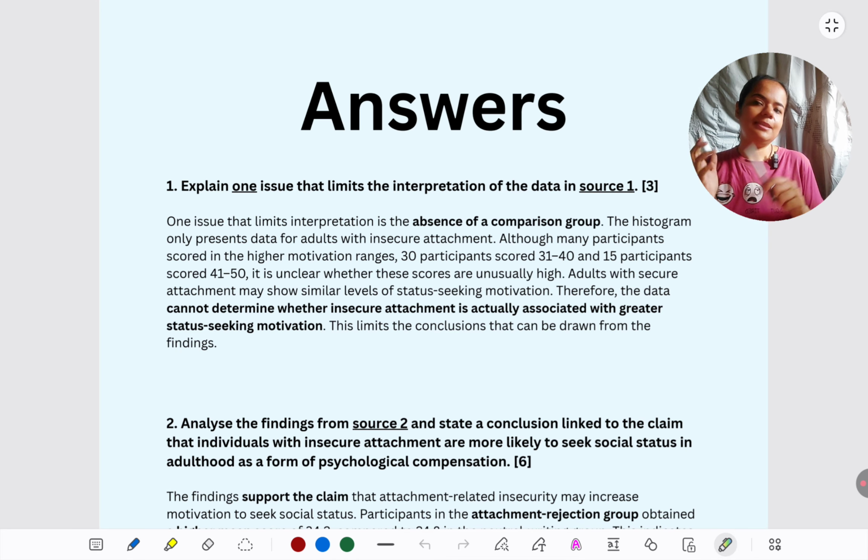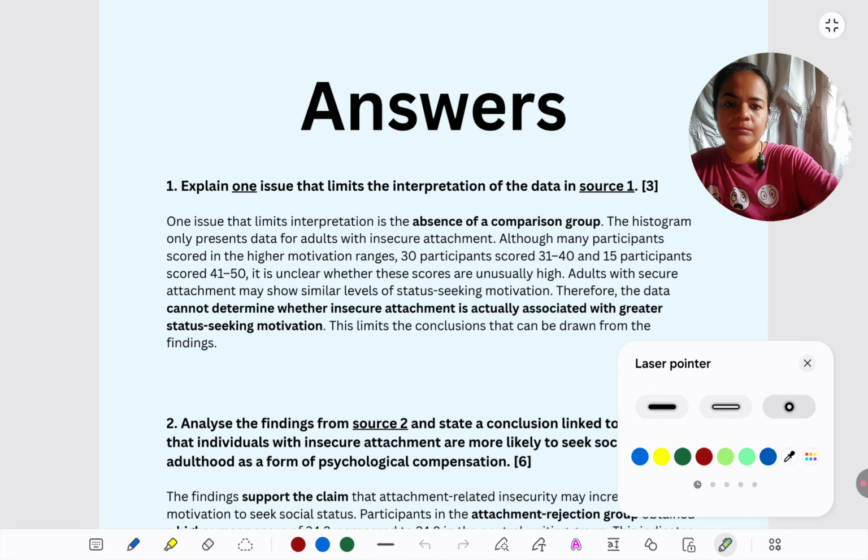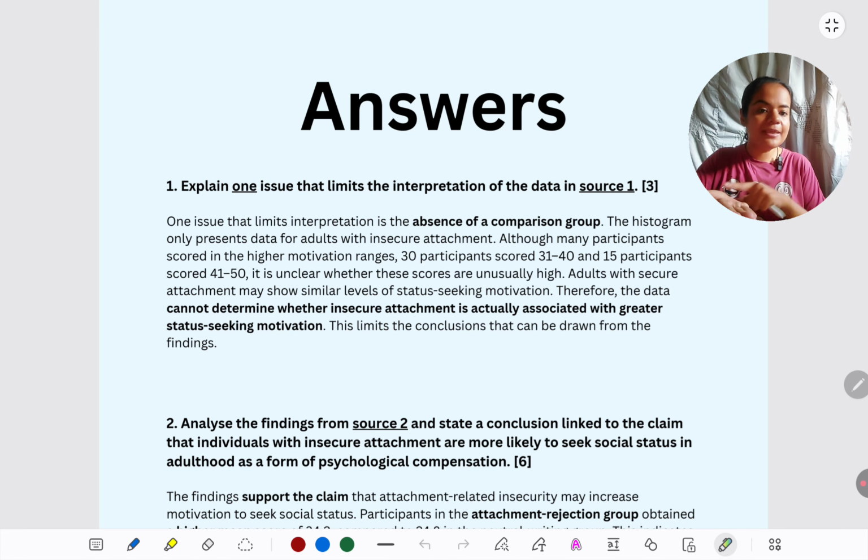Very importantly, in these 5 to 6 sentences, first, naming of the issue. They've asked for one issue that limits interpretation. Name the issue correctly. Can you see here in bold what is written? Absence of a control group, naming the issue. It should not be that the examiner is reading sentence after sentence, can't understand what is the point you're trying to make. Directly name the point first. This is the issue in interpreting the data. So, one, that should be there.